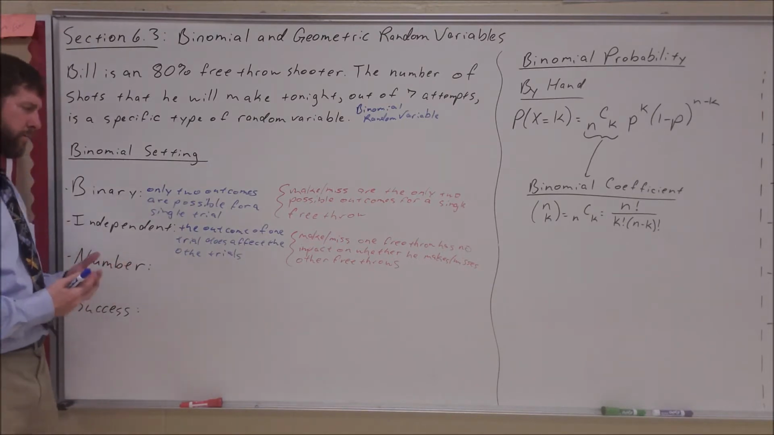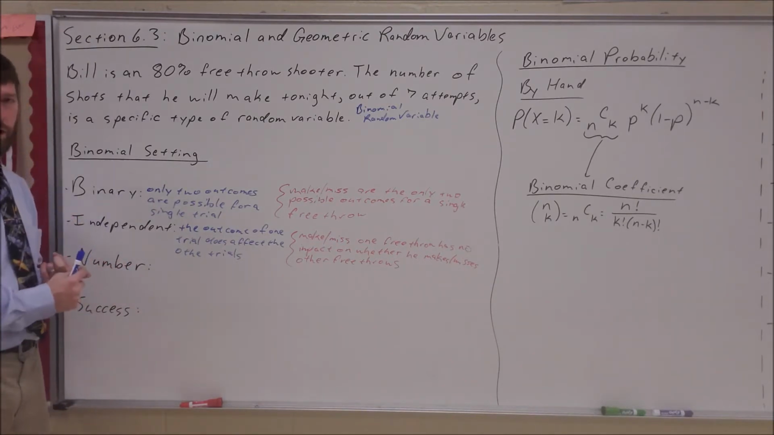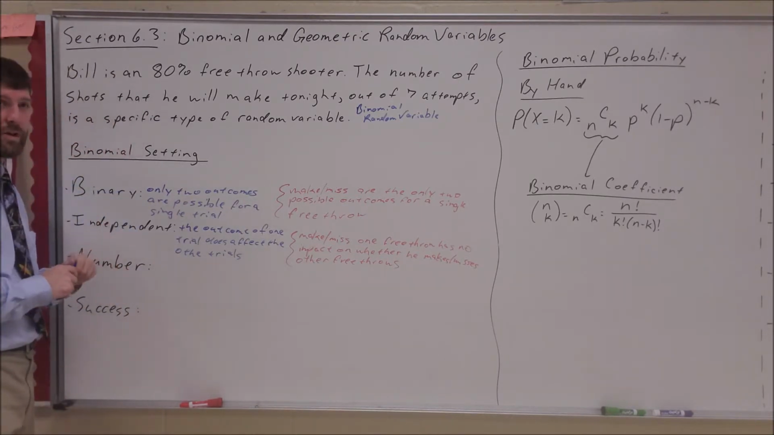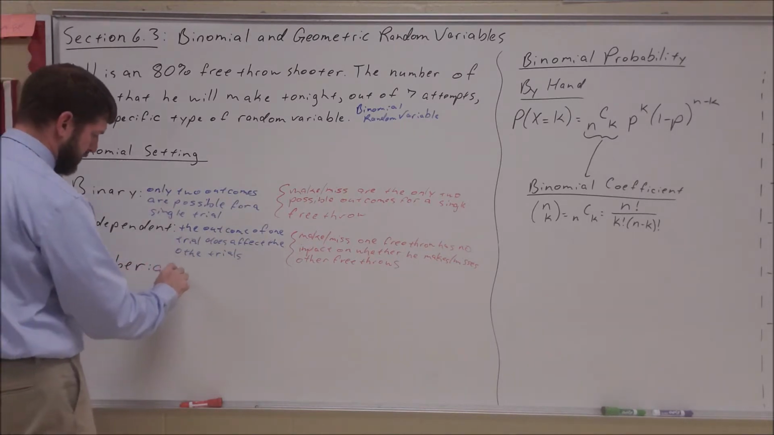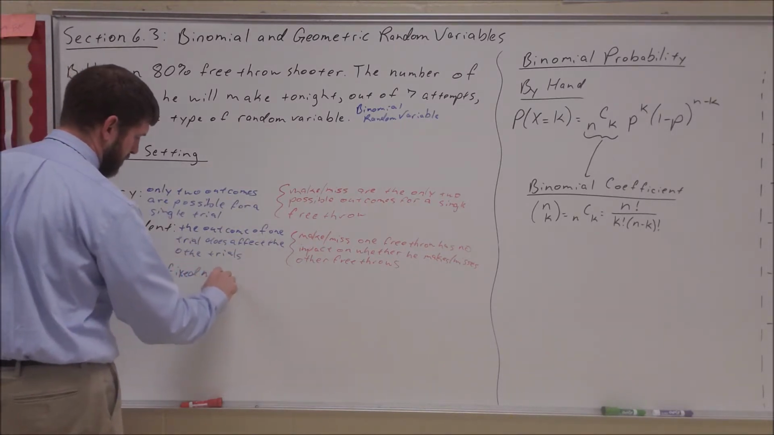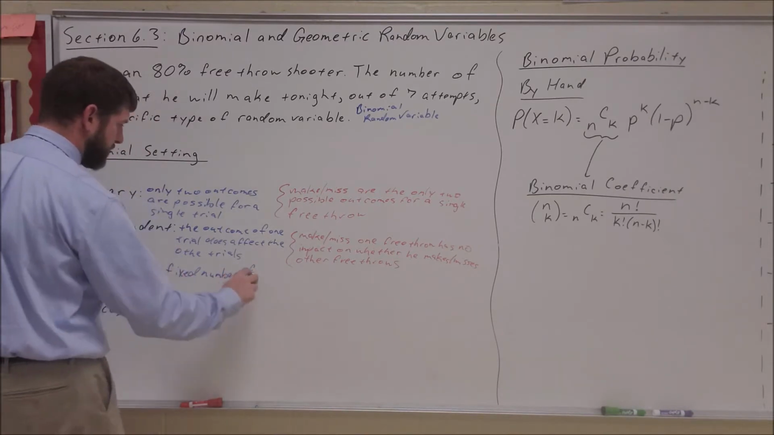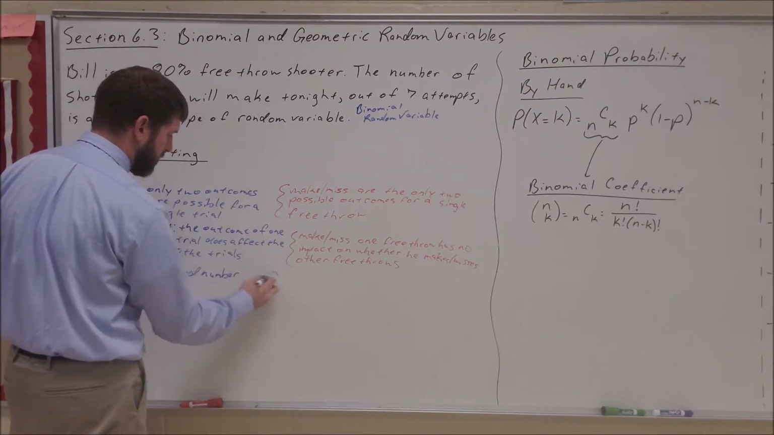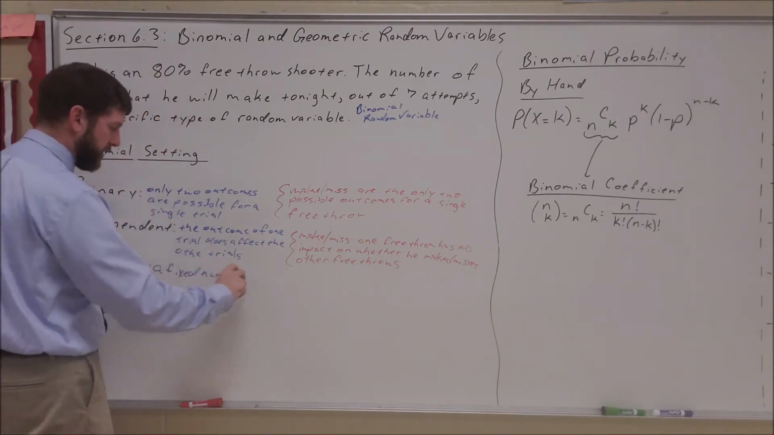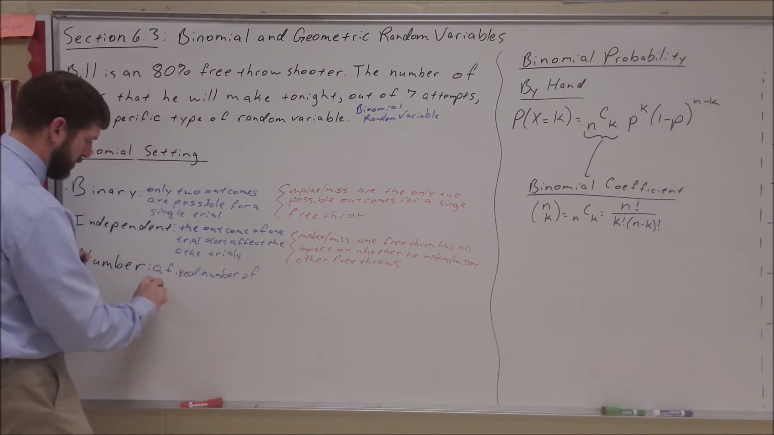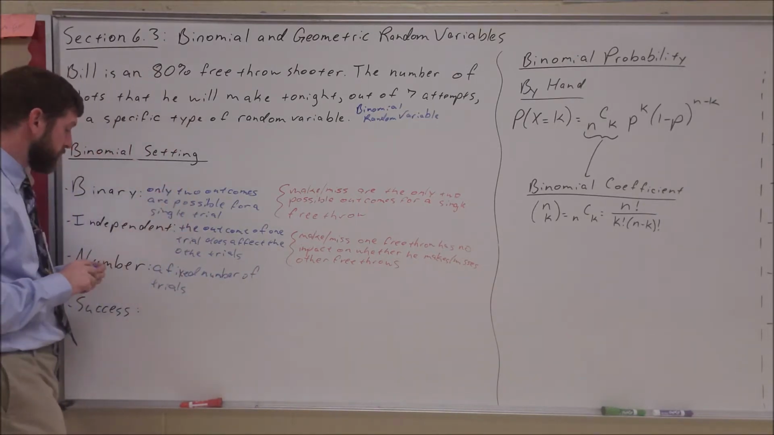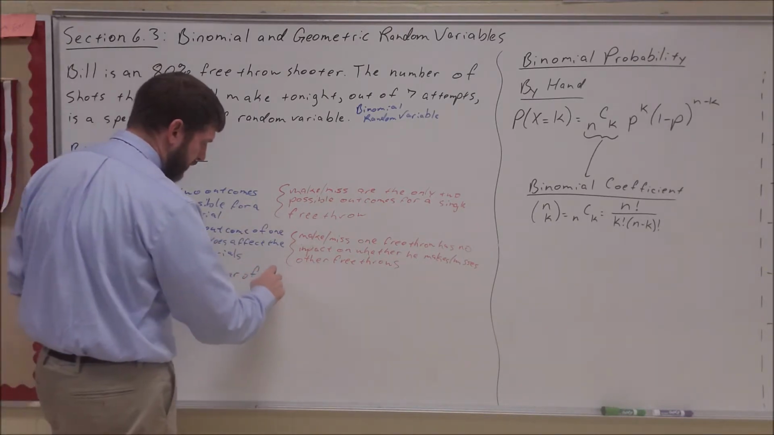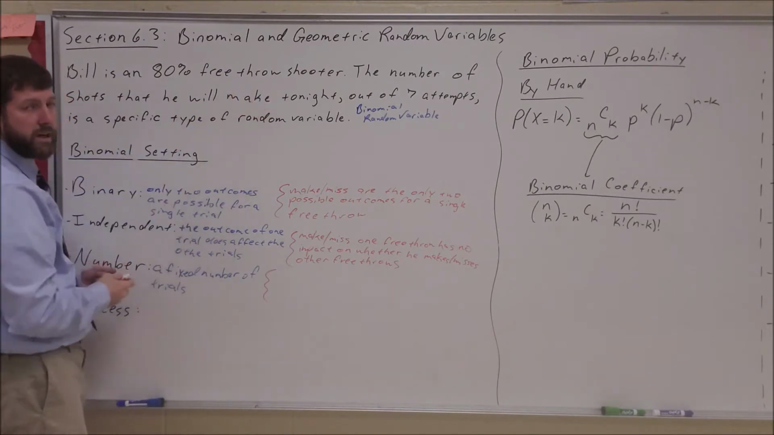Number. What do we mean by number? There needs to be a fixed number of trials. A fixed number of possible outcomes. A fixed number of trials. So this is not a situation where we're like, just keep trying until you make it. That wouldn't be a binomial setting problem. That's something we're going to talk about in part 2 of this lesson. So fixed number of trials. Do we have a fixed number of trials? Yeah, he's only making 7 attempts.